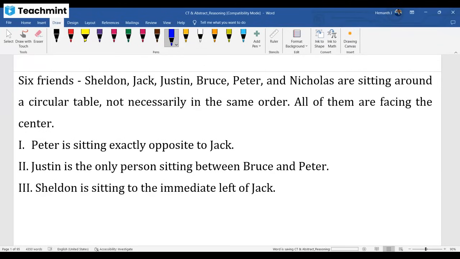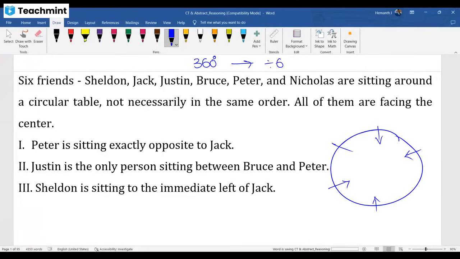Now here, circular table. This also they'll ask here. This is also arrangement only. 6 people around a circular table, by default, you need to put them at equal distance. Why, sir? A full circle means 360 degrees, right? It can be divided by 6. So equal distance is possible. By default, you maintain equal distance, because they'll use the word opposite. Opposite is possible only when you put them at equal distance, equal gap you maintain.